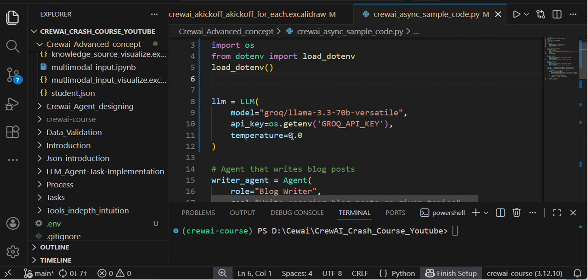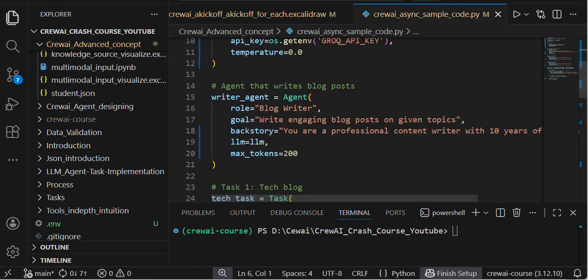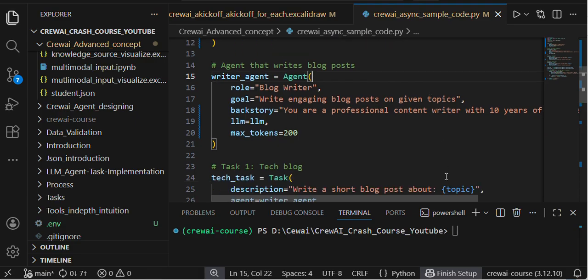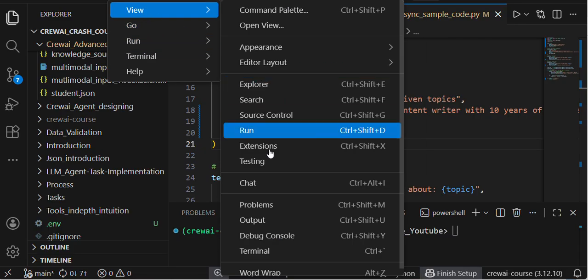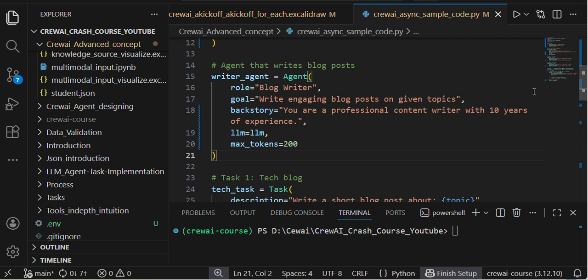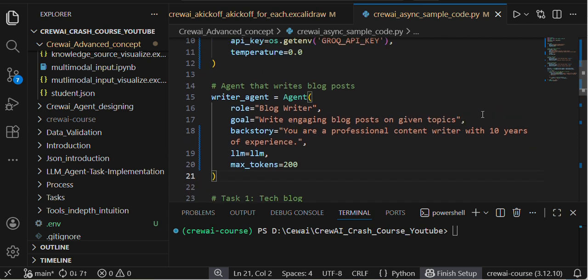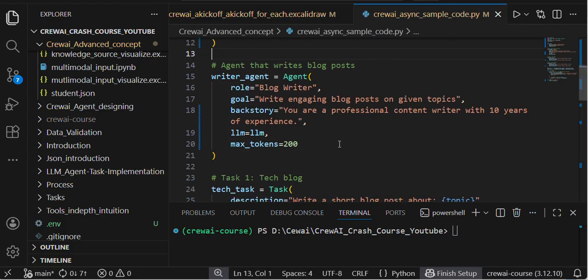If you see the LLM initialization, here I am asking the agent to create the blog. The prompt is, right now you can clearly see the prompts. I'm asking the agent to create a blog, and here I am giving some max tokens.